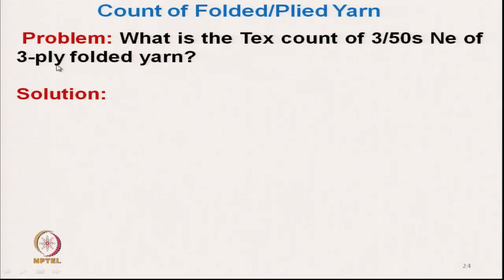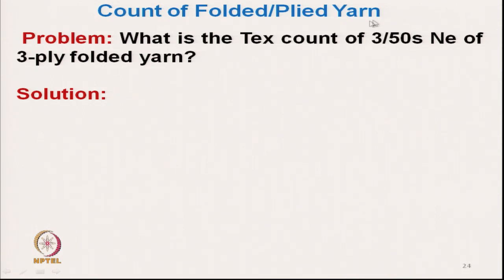Okay. Now, let us try to solve a few problems. What is the tex count of a 3-ply 50s English yarn? So, that is the folded yarn's count we want to find.